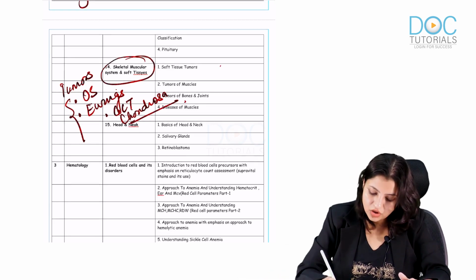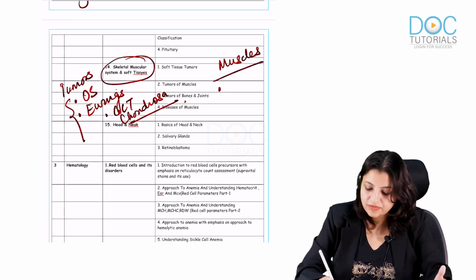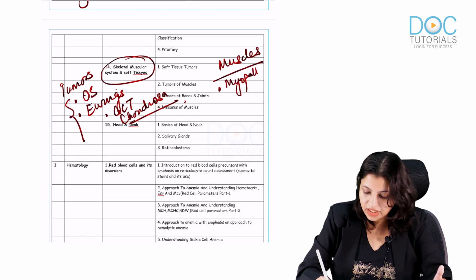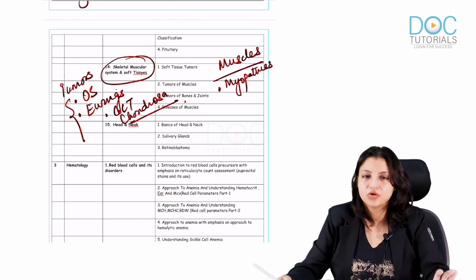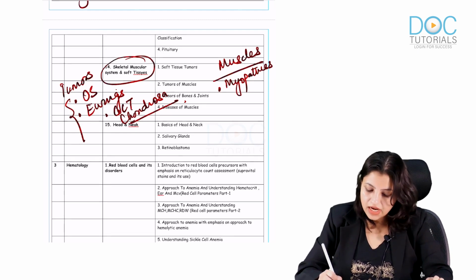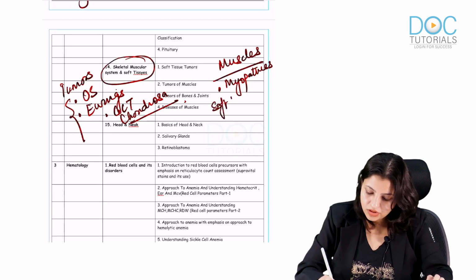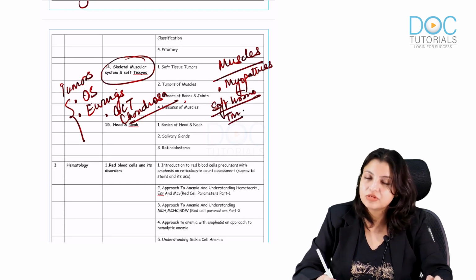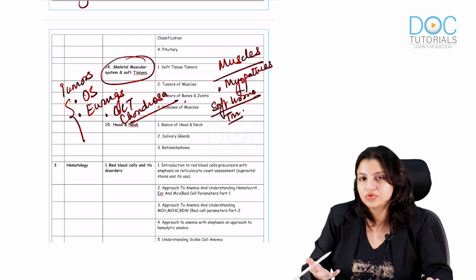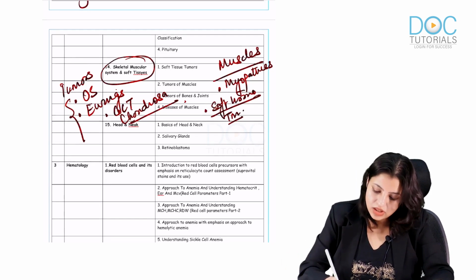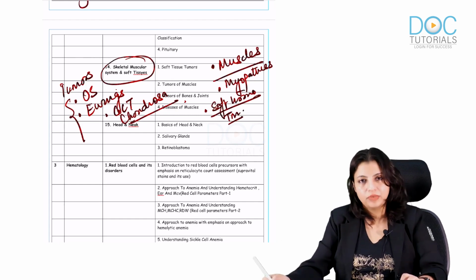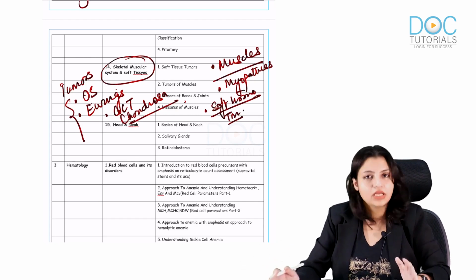And in your muscles, I want you to know all the types of myopathies. If you have studied it, it's good. If you have not, I'll post a small update on myopathies, how to quickly evaluate them. And in soft tissue, you should know a lot of soft tissue tumors, in which I want to focus on all the types of fibromatosis, fibrosarcomas and all that. Again I'll try to put a small video on this. These are mandatory topics in skeletal muscle and soft tissue.